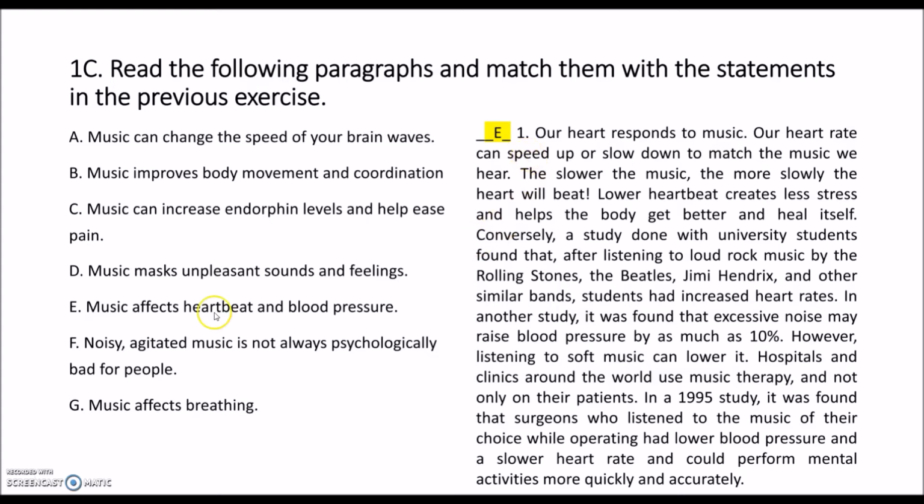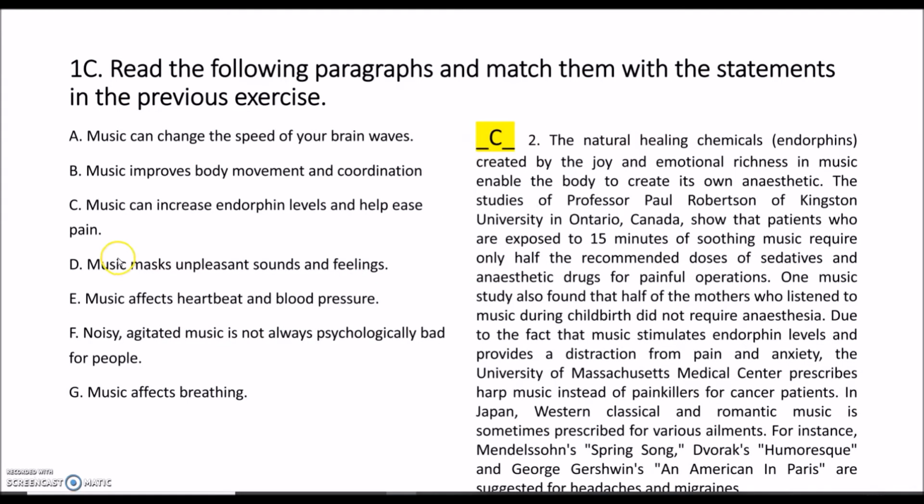So the first paragraph is E. When you look at the repeated words here, you will see heartbeat or heart rate and blood pressure. So the first paragraph talks about the effects of music on heartbeat and blood pressure. And the second paragraph is C, which is music can increase endorphin levels and help ease pain. So by just reading the first sentence, the very first sentence, you can understand that the paragraph talks about the relationship between music, endorphin levels, and this pain.